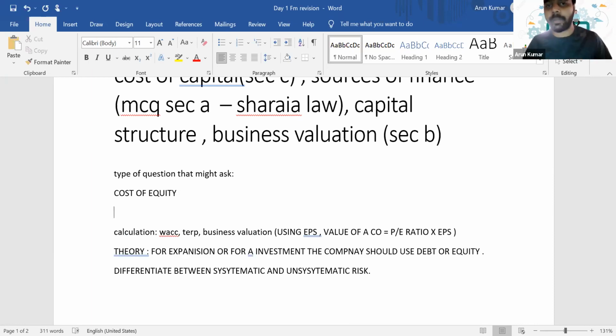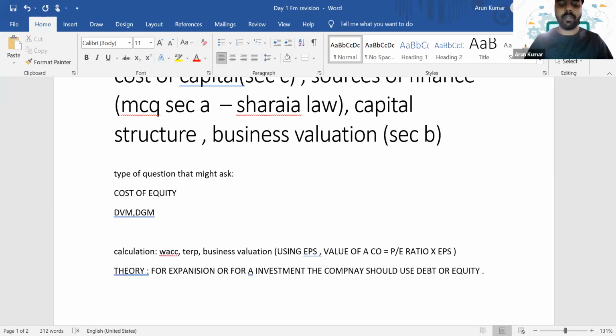What are the models available to estimate it? We have dividend based models, that is the dividend valuation model and the dividend growth model, and then we have CAPM. So these are the models we have to estimate the cost of equity, right? Can you reply in the chat?